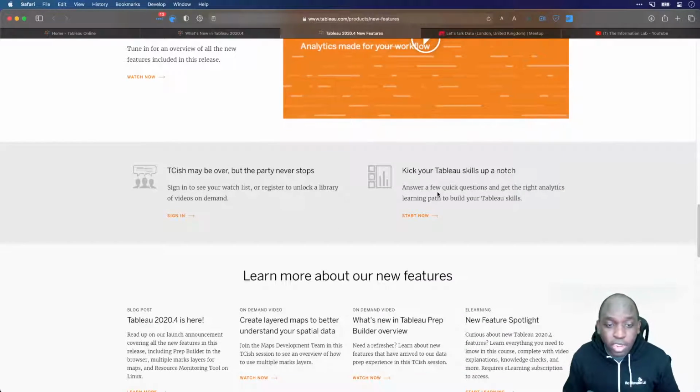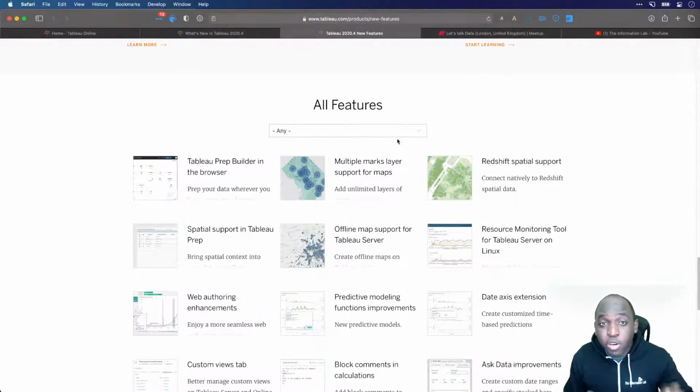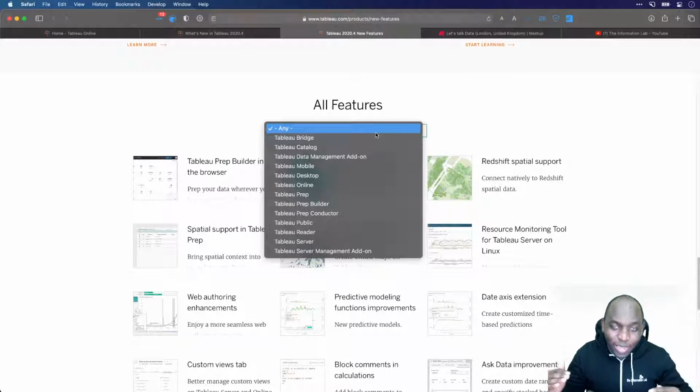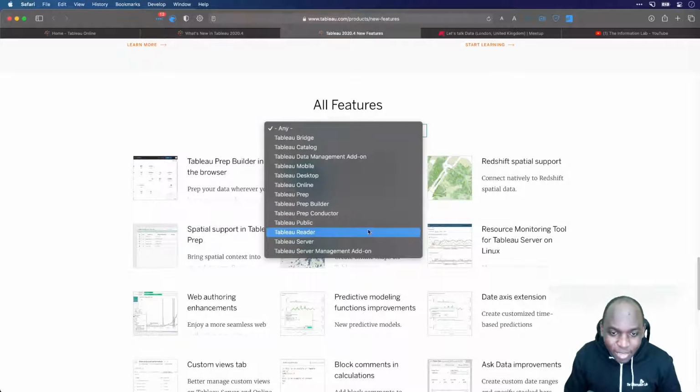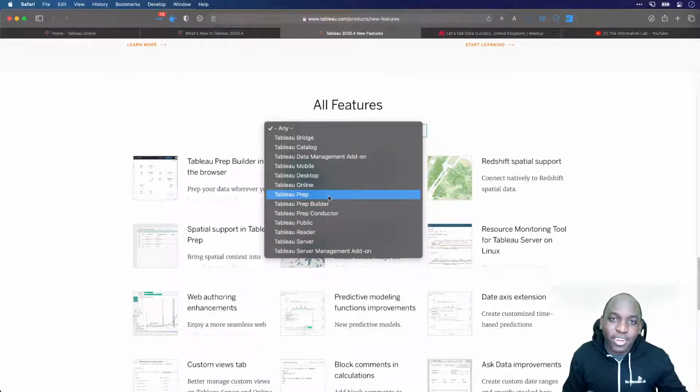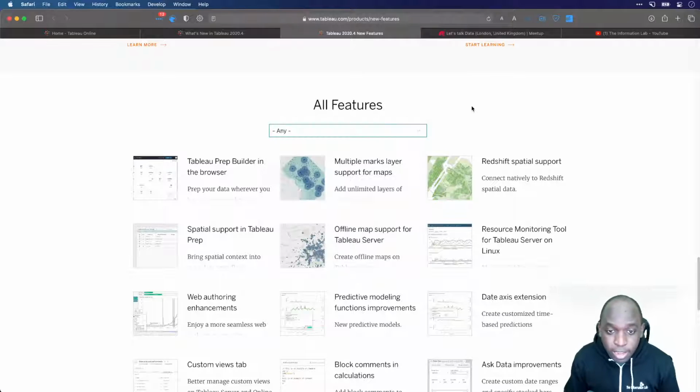typically using GIFs, videos if necessary, but they have this great filter at the bottom, and this filter always surprises me because every year it gets longer. Every time you hit this drop down, it gets a little bit longer, and the list of products just gets longer and longer and longer. I know there's a couple of products missing in here. For example, we don't have Tableau CRM, which is a new addition to the Tableau family because of the Salesforce acquisition, but it's all going to be here essentially as the Tableau architecture and the platform gets more and more encompassing and we get more and more capabilities. But this is the roster of features that we have for 2020.4.